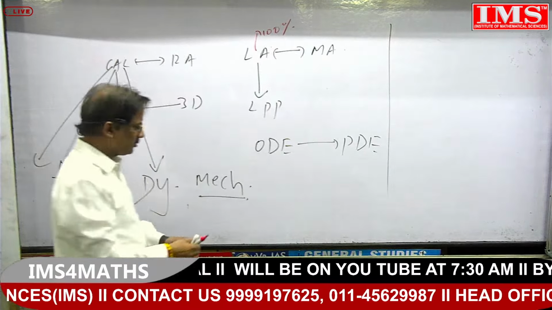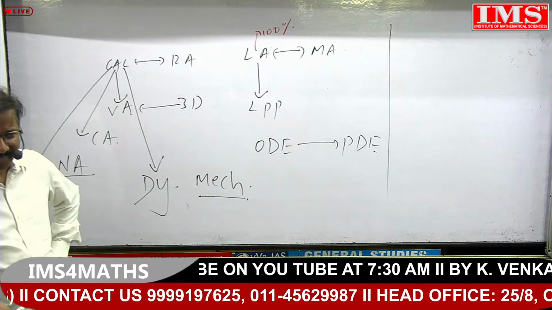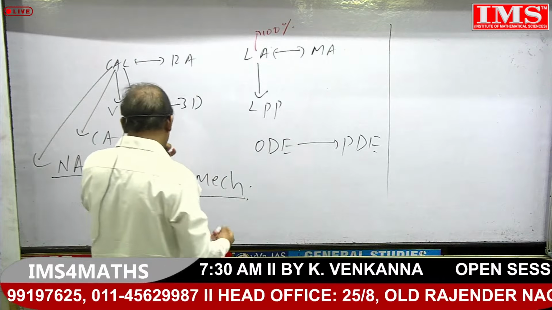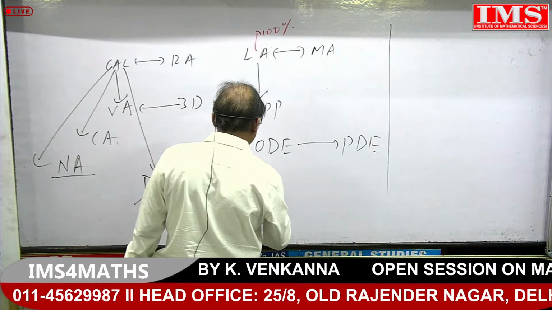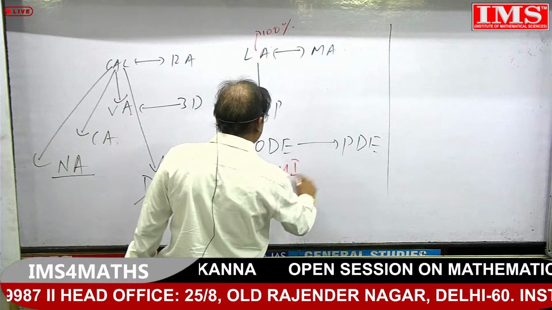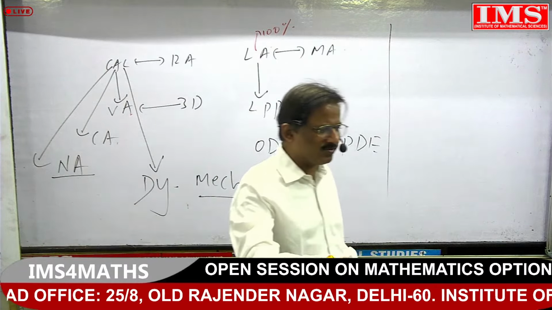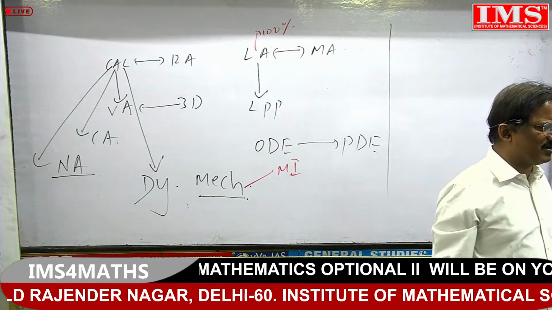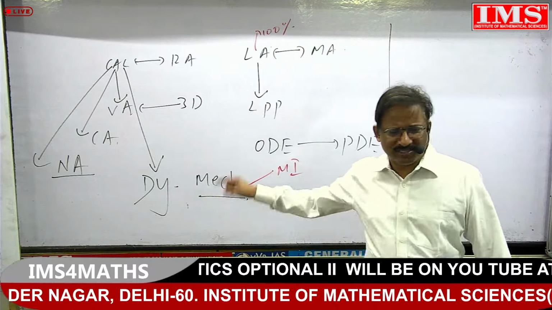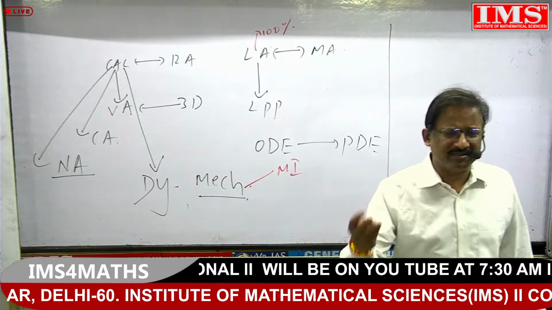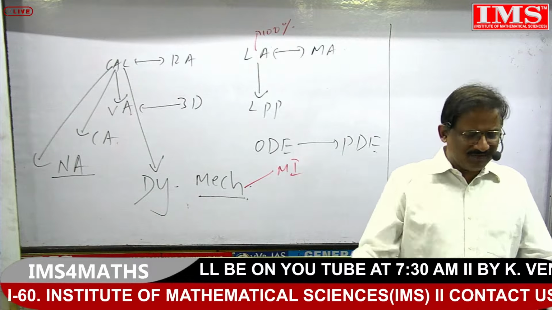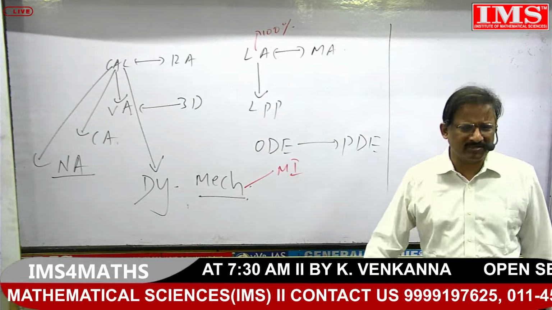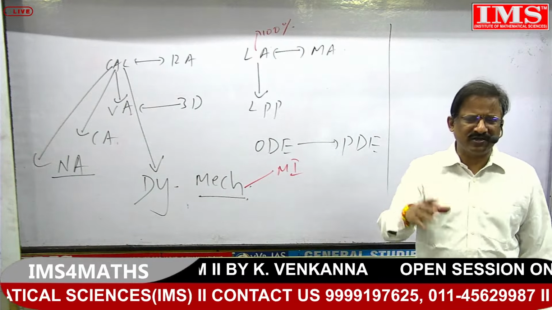When it comes to mechanics, you can see it in continuation of this dynamics, but in the language of mathematics. In mechanics there is the moment of inertia. This moment of inertia is the same as in physics, but the orientation there was different, and here the orientation is different. You can see the moment of inertia over here in 2D and 3D. We never try to see it in the language of physics; we can try to see it in the language of mathematics. That difference everybody should know.